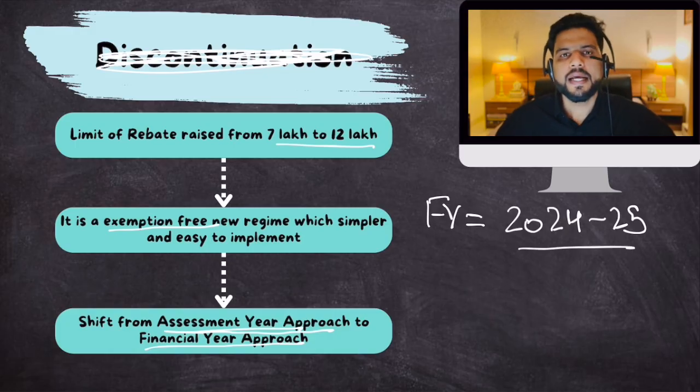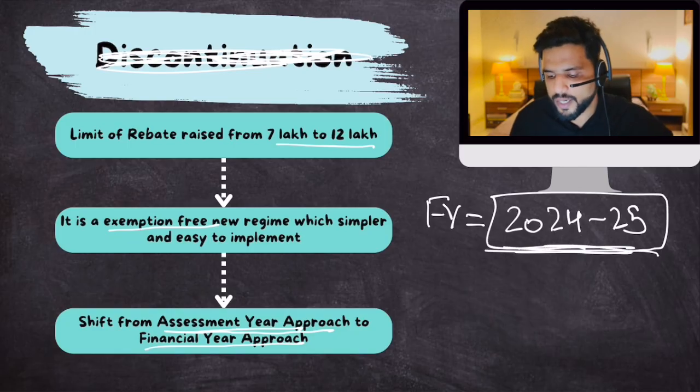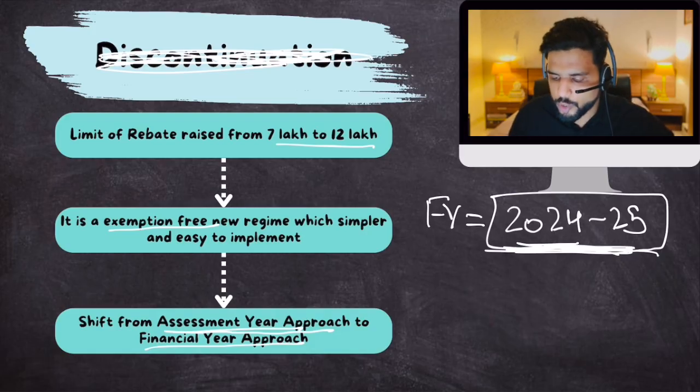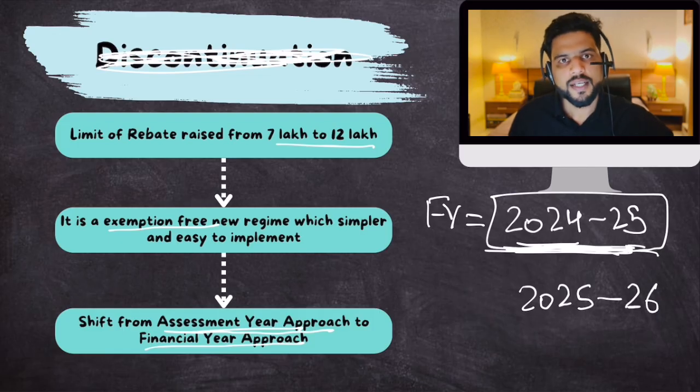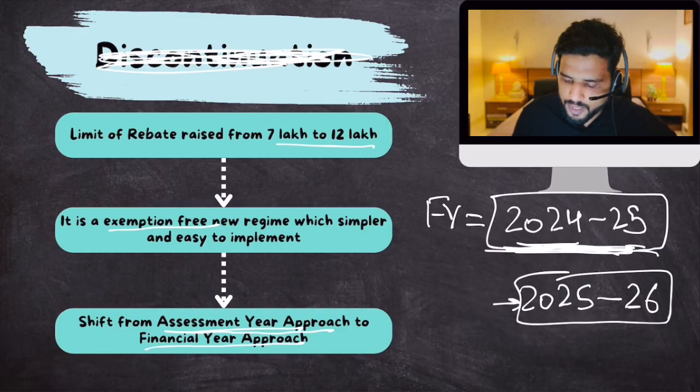Now, whatever income you have earned in this year, you will pay taxes on that income in the next year. So income tax on income earned in 2024-25 will be paid in 2025-26. Under income tax law, this was known as assessment year.